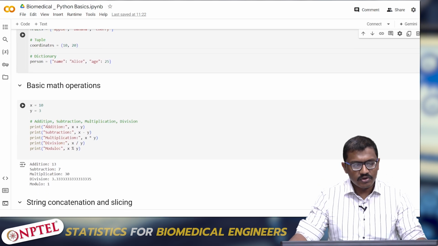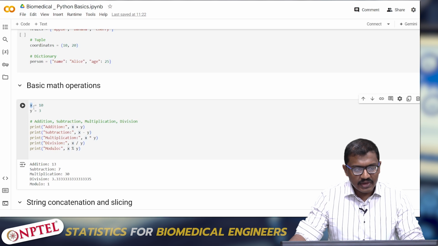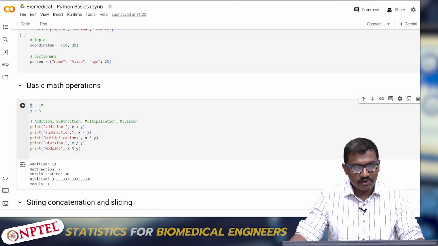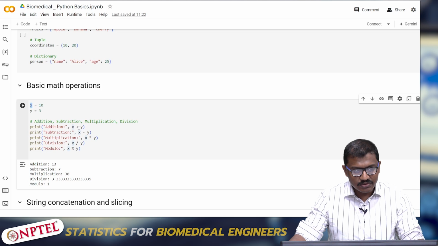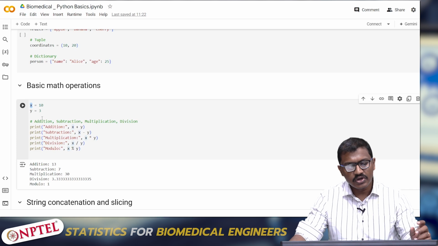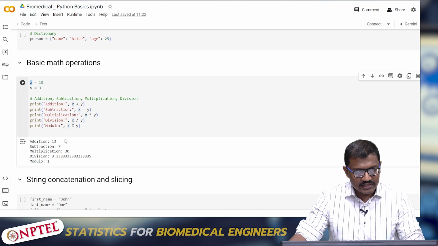So let us delve into some more basic math operations that are used in Python. Consider this. I am declaring a variable x and giving it as 10, and I am declaring a variable y and giving it as 3. I want to perform certain mathematical operations. So I am giving x plus y, x minus y, x multiplied by y, x divided by y, x modulo y. When it does this, it takes the input variables x and y and performs such operations. It is a bit direct here in Python. So if you do this, you will get the addition result of 13, then 7, 30, 3.333, and the modulo of 1.